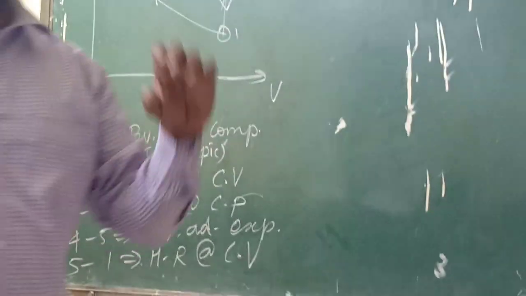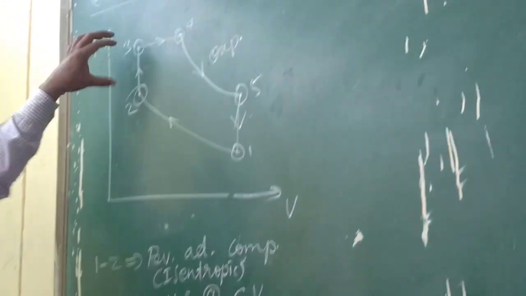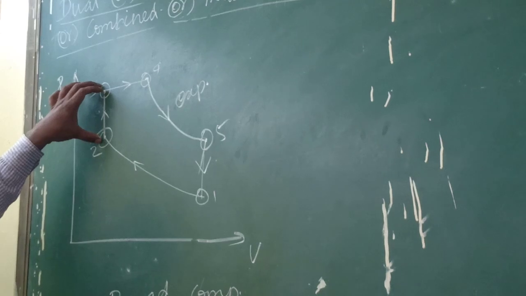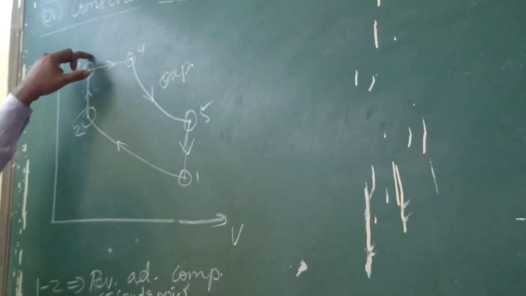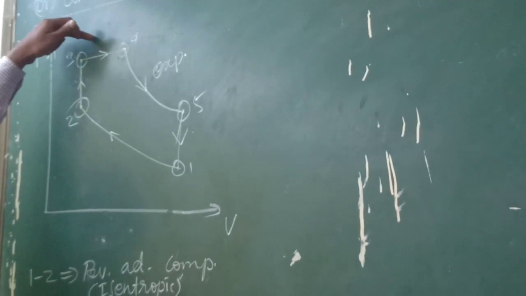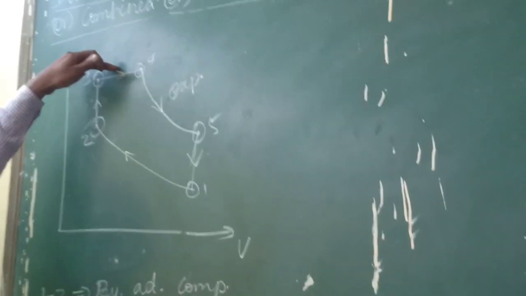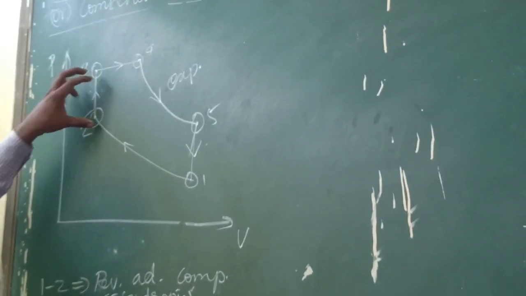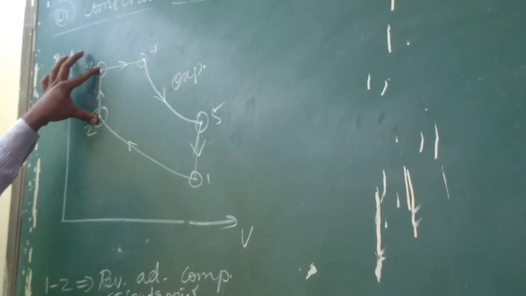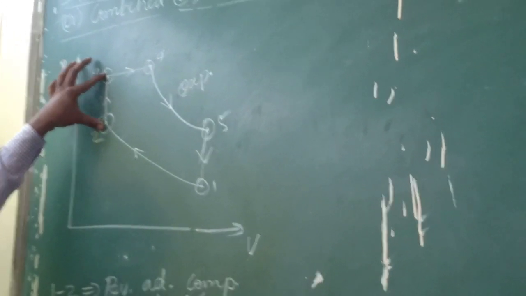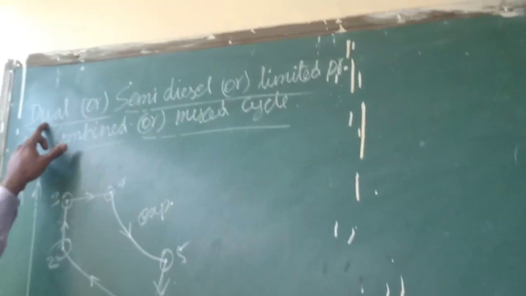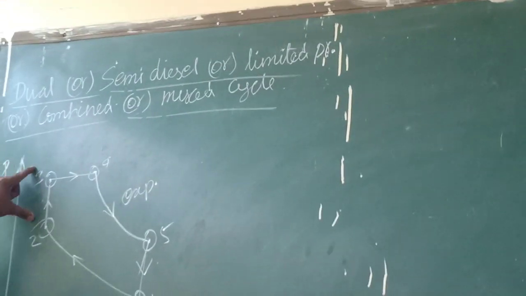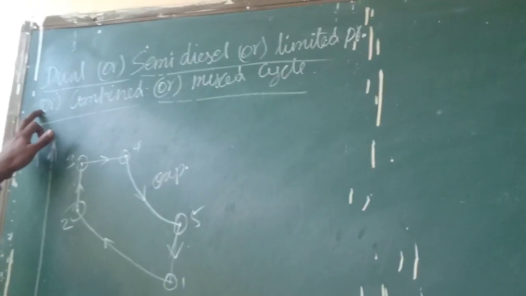Now we can observe the variation between the Otto cycle and diesel cycle. If we take 1, 3, 4, 5, it will be a diesel cycle, because heat supply in the diesel cycle is at constant pressure. But in the Otto cycle, heat supply is at constant volume. Since we combine the Otto cycle and diesel cycle, it is called a combined cycle or dual cycle. Since both cycles are involved, it has various names.